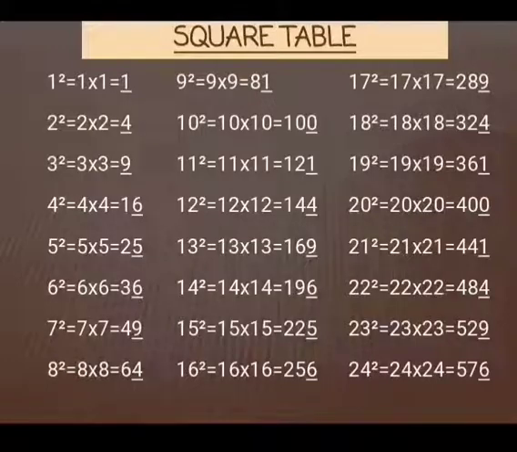When we look at the squares of all these numbers, we can see on the screen that all these perfect squares end with 0, 1, 4, 5, 6 and 9. But the digits 2, 3, 7 and 8 are all missing from these perfect squares.